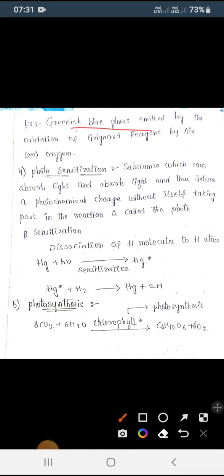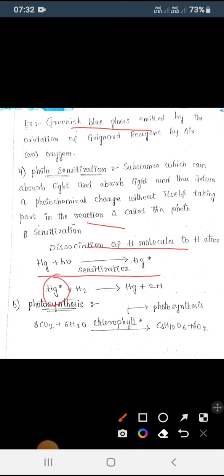Next one is photosensitization. Photosensitization is where a substance absorbs light and brings about some change without taking part in the reaction. We can say some third substance comes and is added here, which is also known as a foreign substance. That we call photosensitization. Here, the dissociation of hydrogen molecules: Hg will give an activated molecule.